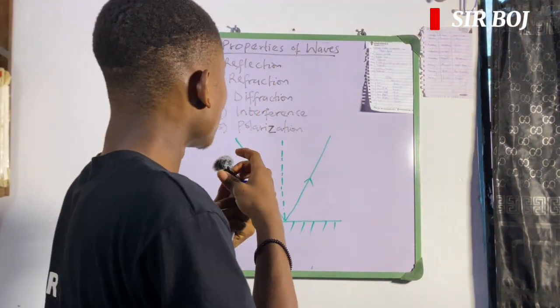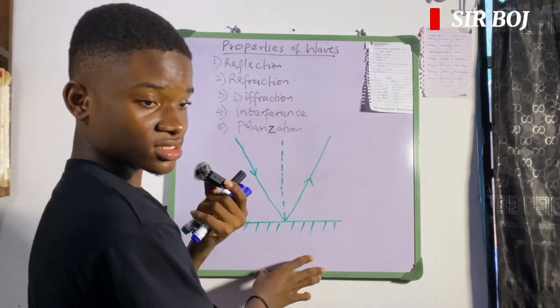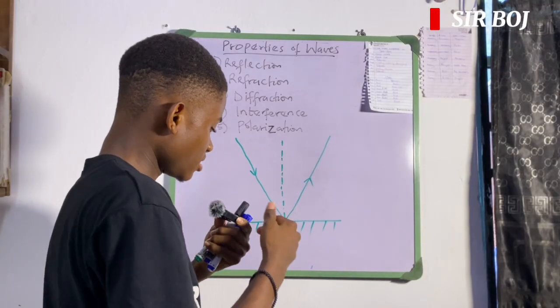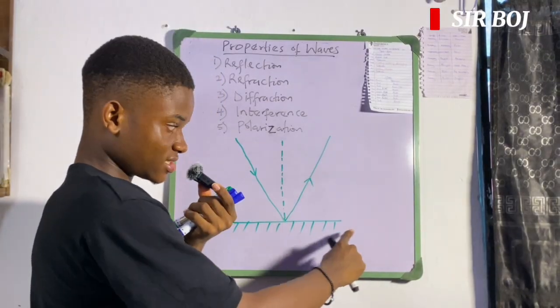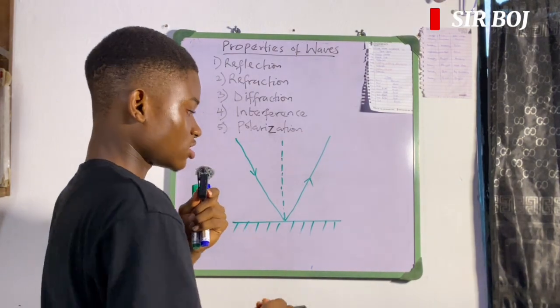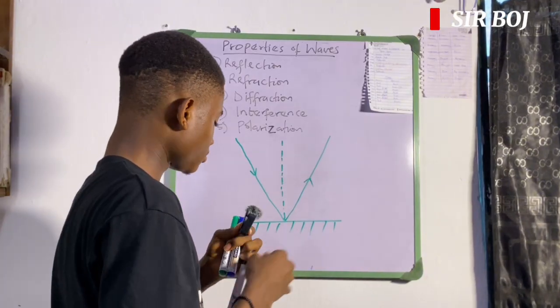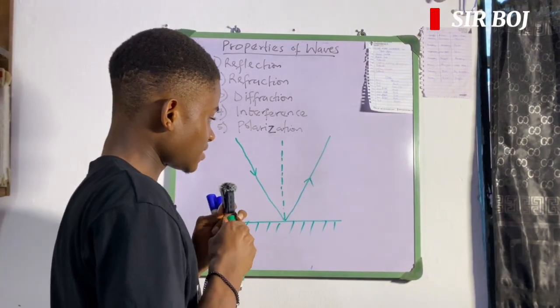All right, so what is reflection according to this diagram here? So this is a plain surface or an obstacle. This could be a wall, a mirror, or some other thing. We label this as plain surface.